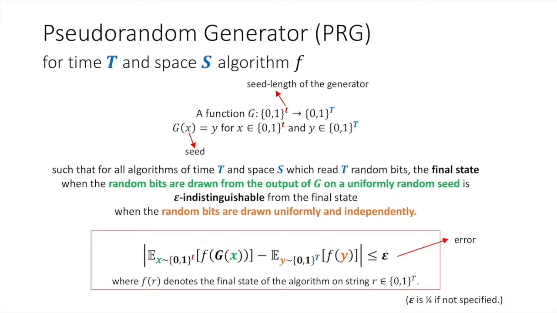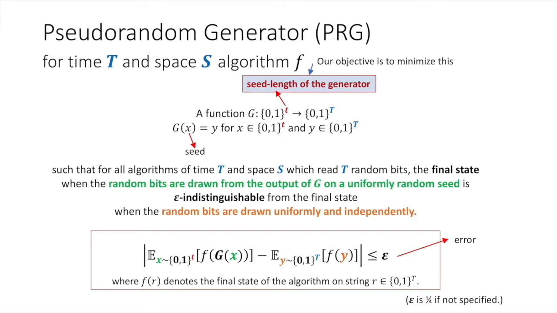So as an equation, this is how we would write it. Let f of r denote the final state of the algorithm on a random string r. We want the final state f of g of x, where x is drawn uniformly at random from 0, 1 to the little t, to be close to the expectation of f of y, where y is drawn uniformly at random from 0, 1 to the capital T.